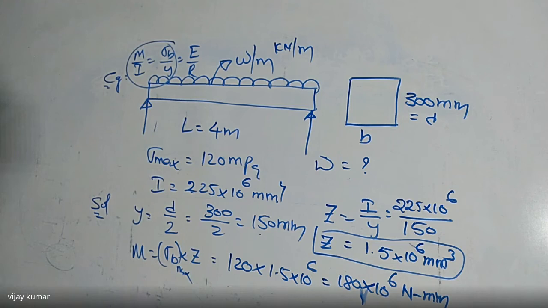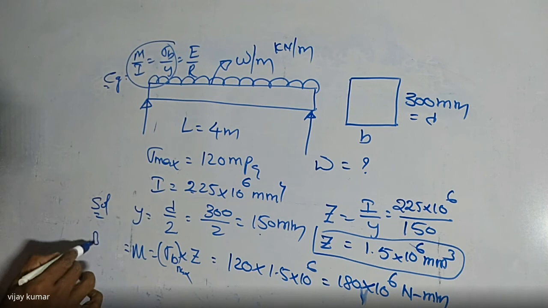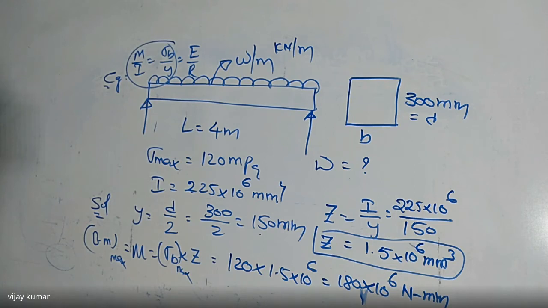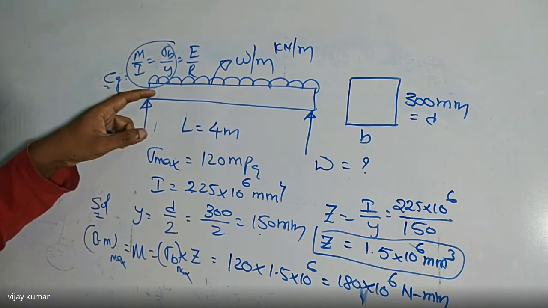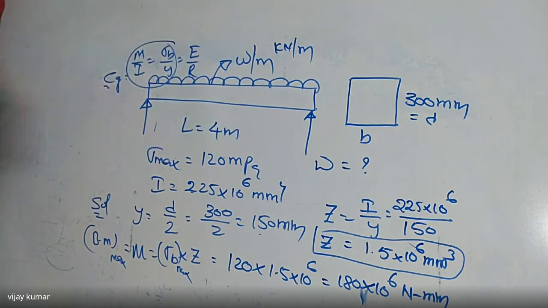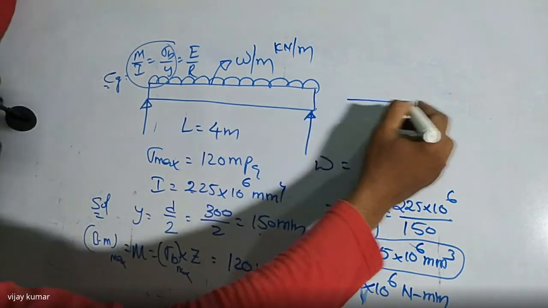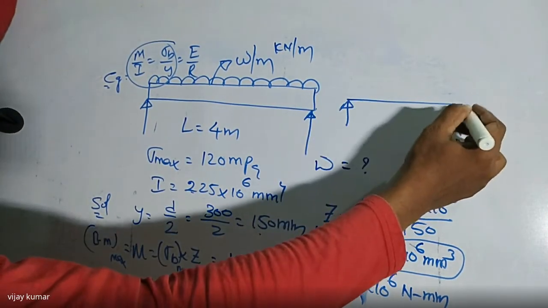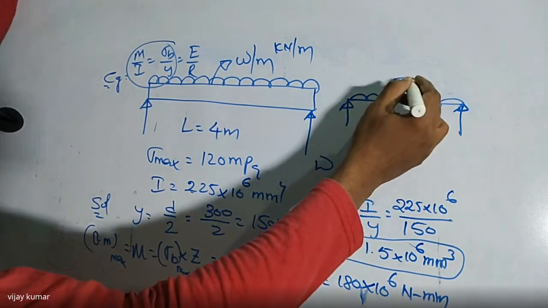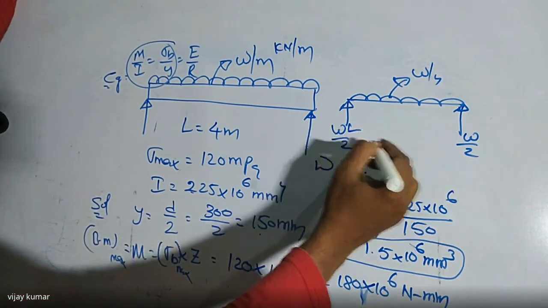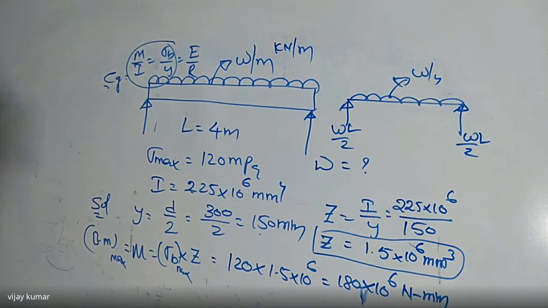Then I'm going to find the w value. The maximum bending moment is also equal to how much? Listen carefully here. This is also equal to the moment of resistance, which is also equal to the maximum bending moment. So what is the maximum bending moment value for a simply supported beam subject to a point load? Now, for one subject to a uniformly distributed load of w per meter, it is equal to wL by 2, wL by 2 for a uniformly distributed load here.